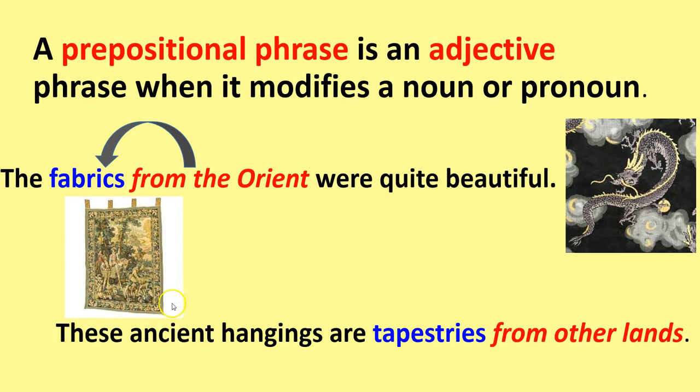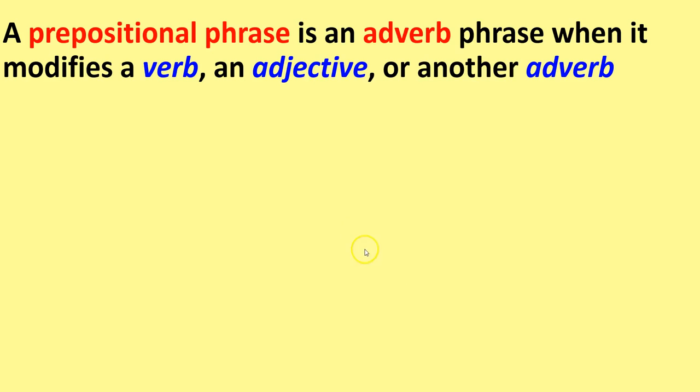Another example: these ancient hangings are tapestries from other lands. So from other lands is our prepositional phrase. It is telling us about tapestries, which tapestries again we're talking about, and tapestries is our predicate noun in the sentence. So our prepositional phrase is acting as an adjective, modifying the noun. They can also modify verbs, adjectives, and adverbs, and then we would say that prepositional phrase is an adverb phrase, is acting as an adverb.